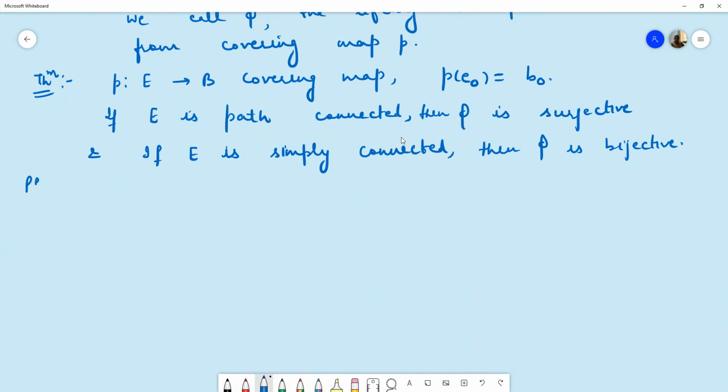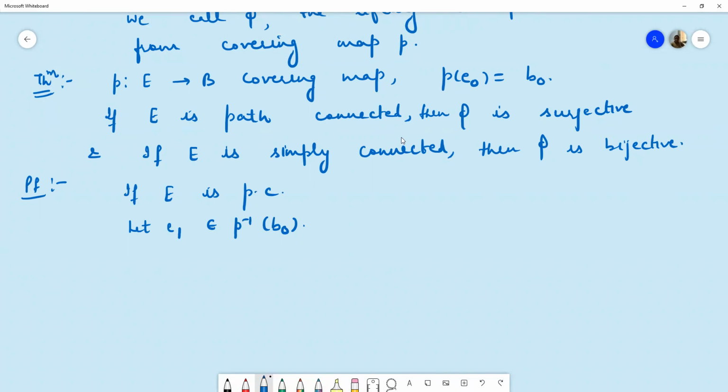So let us prove this theorem. If E is a path connected space, take any point E1 which is in the inverse image of B naught. Since it is a path connected space, there is always a path F curl from E naught to E1.